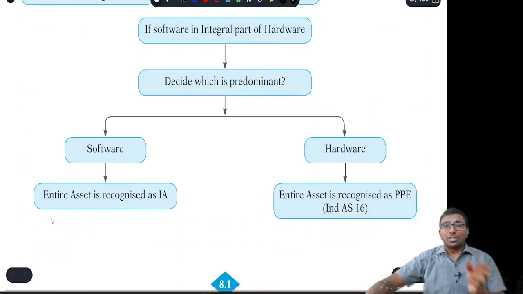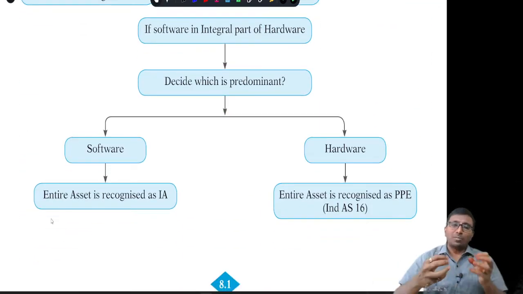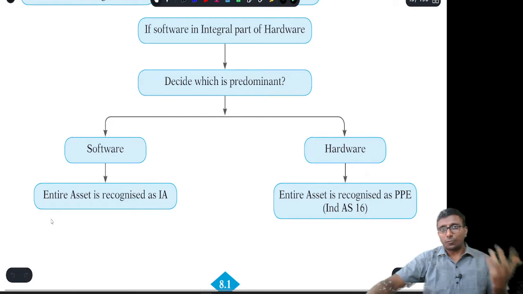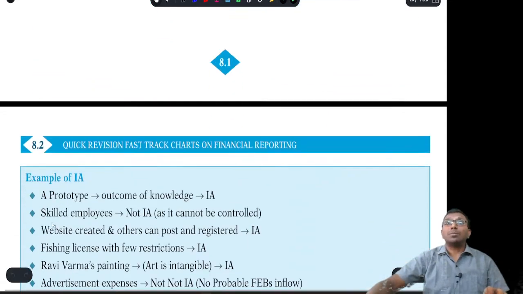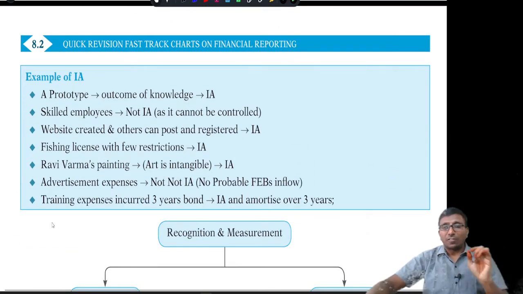If software and hardware are both mixed in one item, then you have to decide based on which is significant, which is predominant. If you say software is predominant, then the entire asset is going to be treated as an intangible asset. If hardware is predominant, then the entire asset is going to be treated as PPE. Here, bifurcation and accounting is not permitted by the standard. These are the following examples.